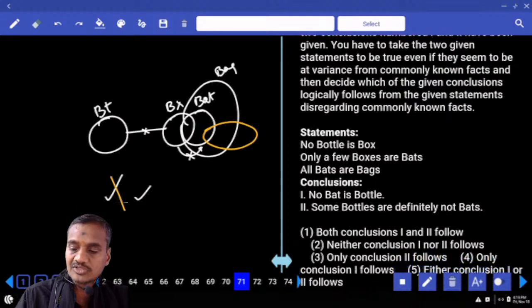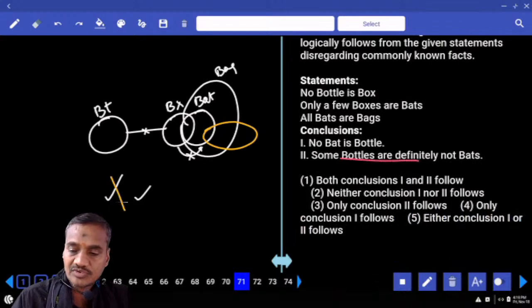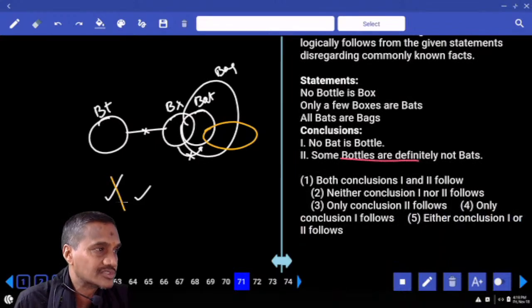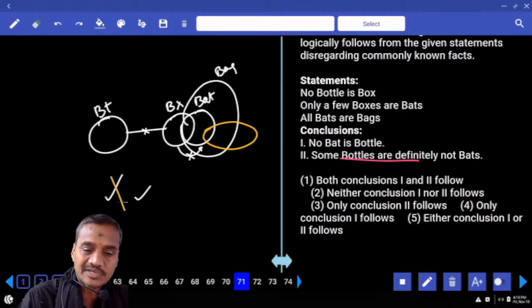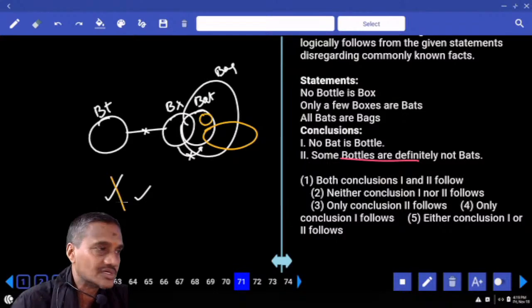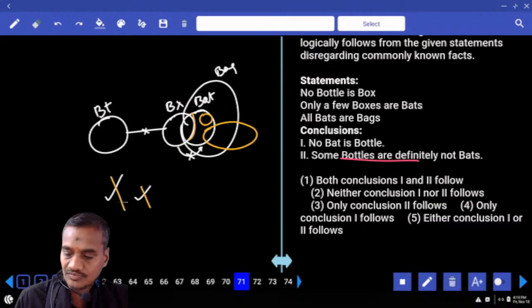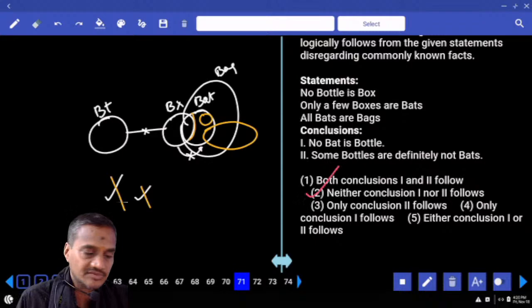Next one, some bottles are not bat. To make this one false, I need to draw all bottles are bats. Tell me whether I can write bottle like this or not, without intersecting with this box. Hence alternate diagram true, previous conclusion false. And so what is your answer? Neither one nor two. Choice 2, question number 71.